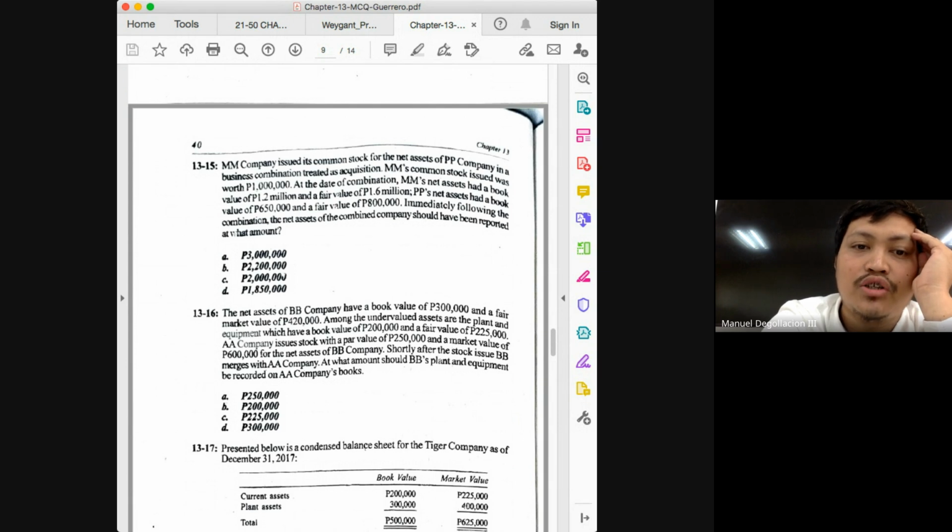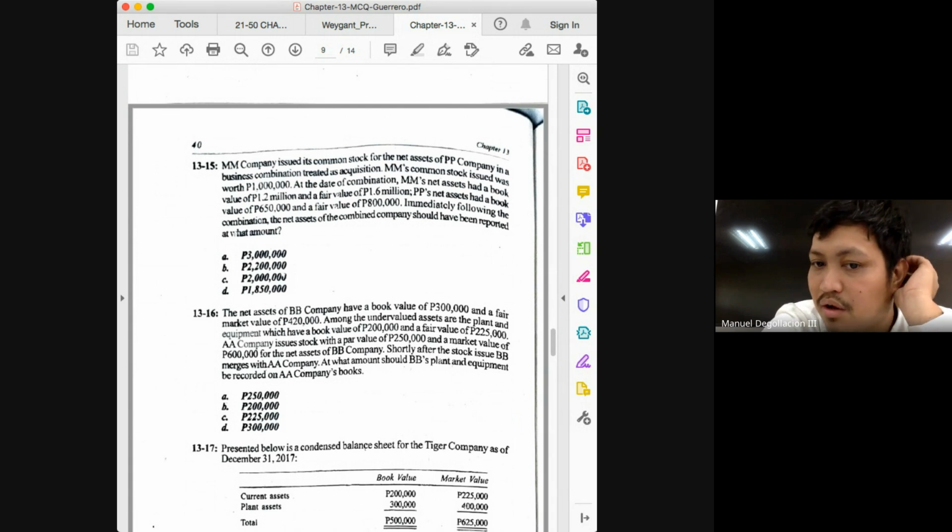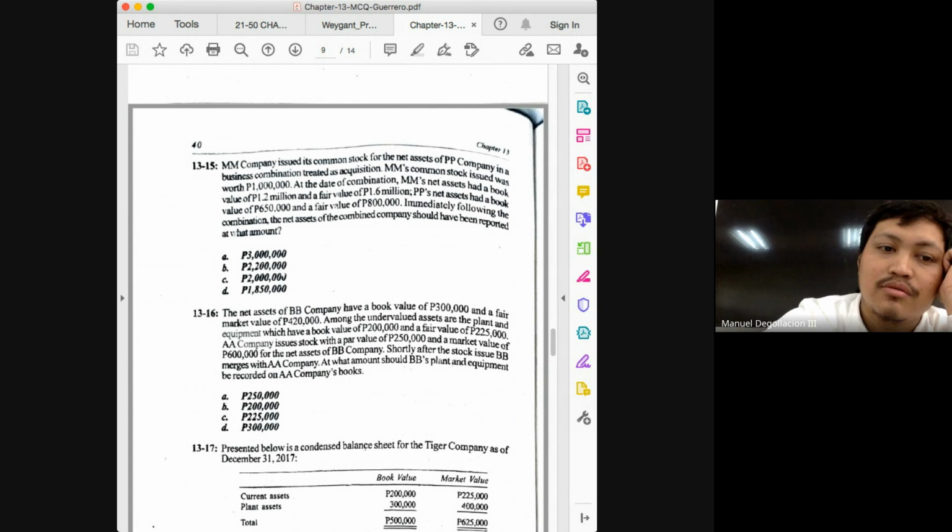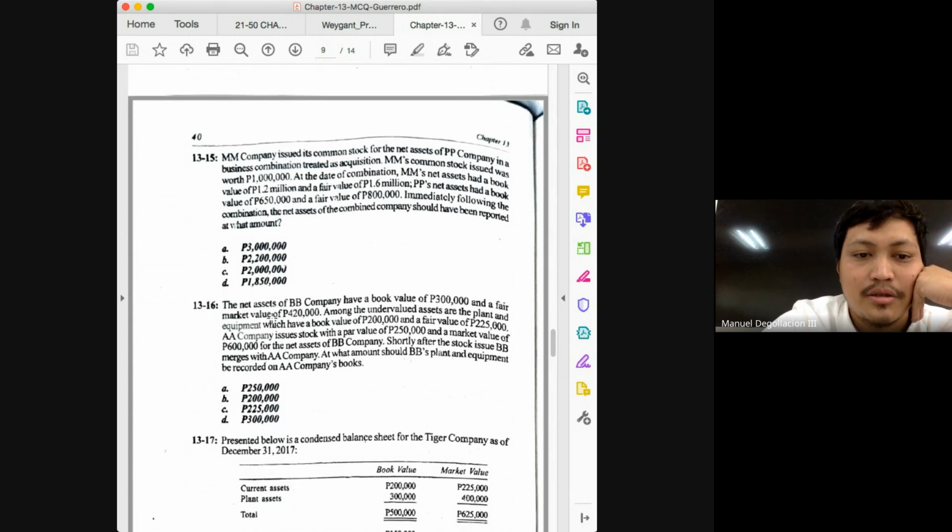Did the problem mention acquisition-related costs? No. Did it mention stock issuance cost? No. So there's nothing to be careful of as regards our cash. So that's why our answer is simply the goodwill plus the 1,200,000 plus the 800. Again, be careful if there are other items affecting your assets.